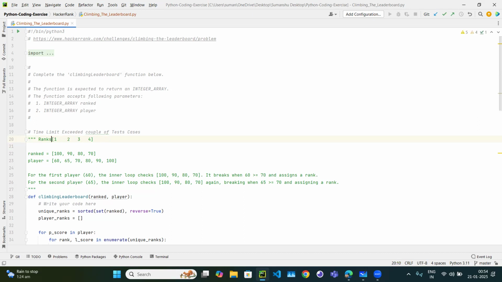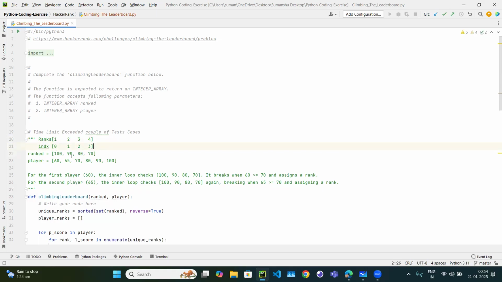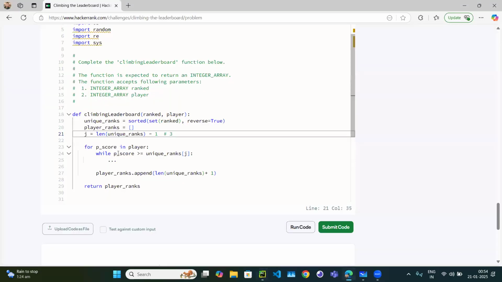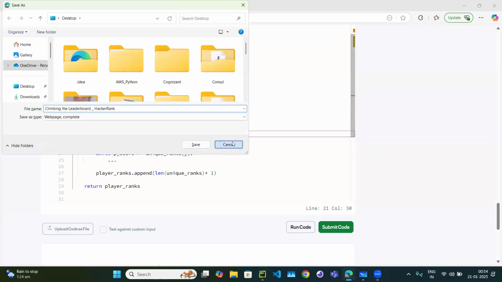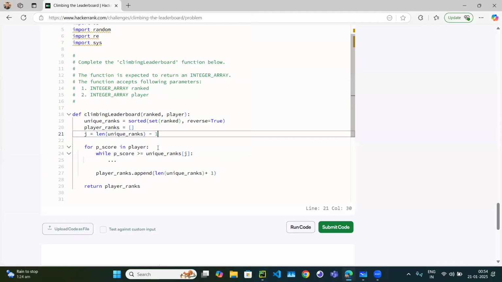These are the ranks, but the index is 0, 1, 2, and 3. Right, so what we will do is, j is 3 in the starting. Or basically, sorry, you can say rank 4 but index 3. So we check for the unique rank of j.